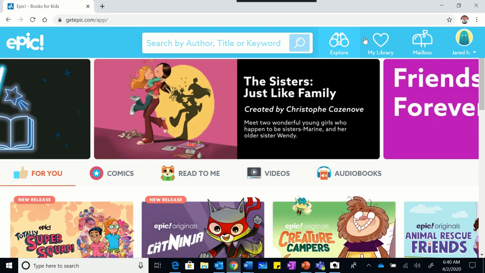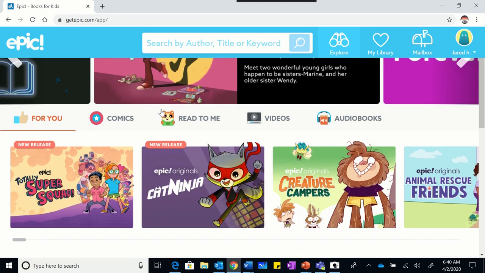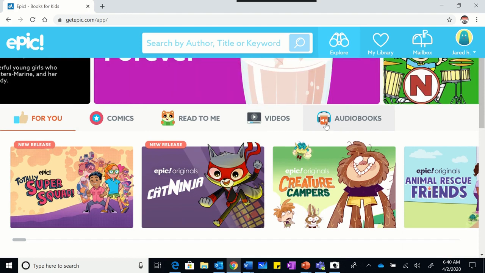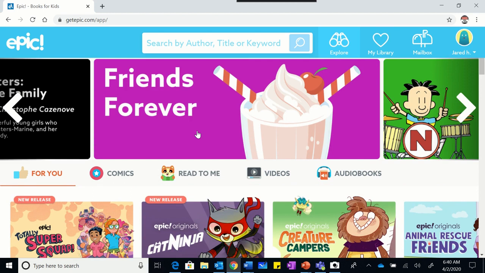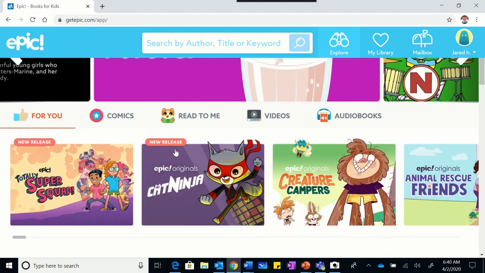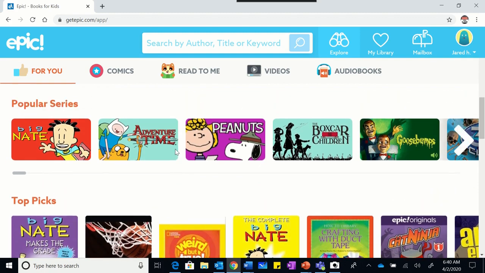You can explore the library. This is your library. You have a mailbox which you don't have to worry about, and that's your little icon. They do have comics. You can have this whole website read to you. They have videos and audiobooks. We're going to be basically focusing on chapter books. So if I hit explore and I'm going to do a search for chapter books, you can scroll down.